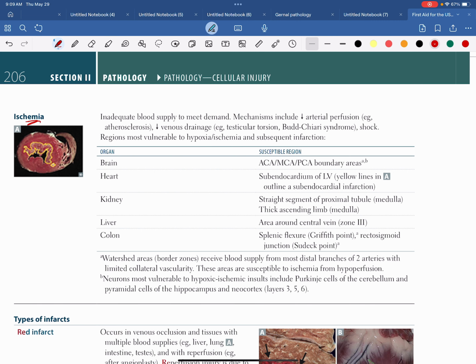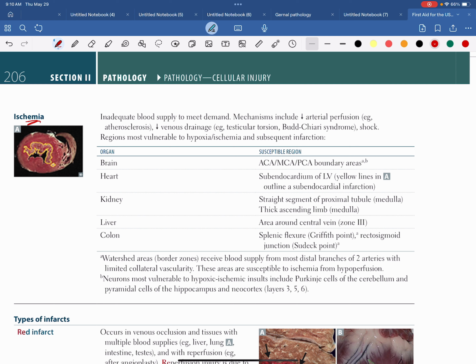Ischemia. From this topic you have to understand which organs in our body become ischemic very easily. First of all, what is ischemia? Basically it is inadequate blood supply to meet the demand of the body. That is called ischemia. And how does ischemia occur?